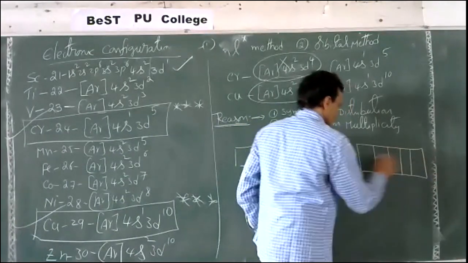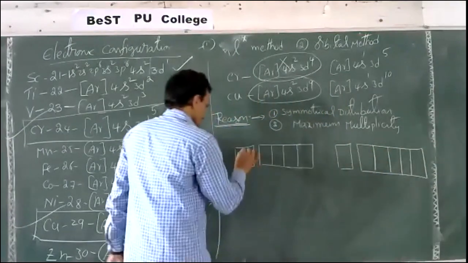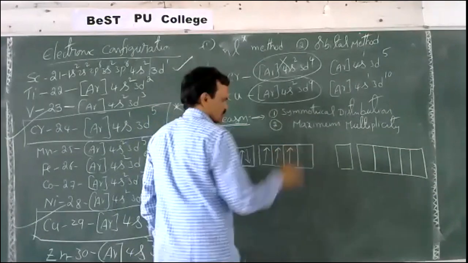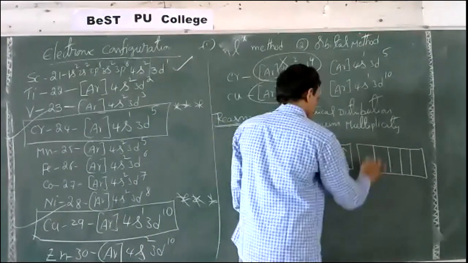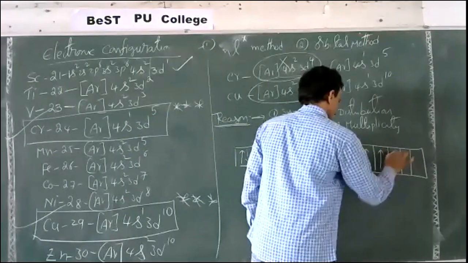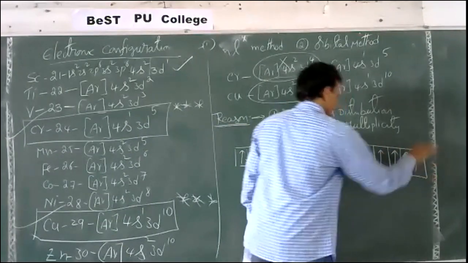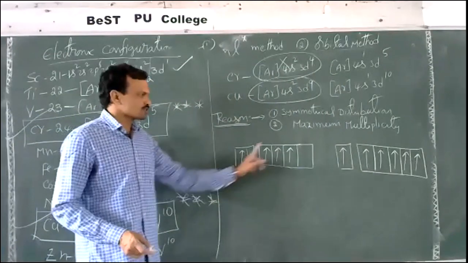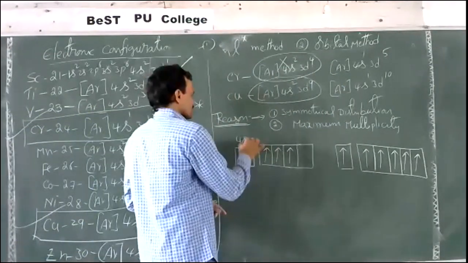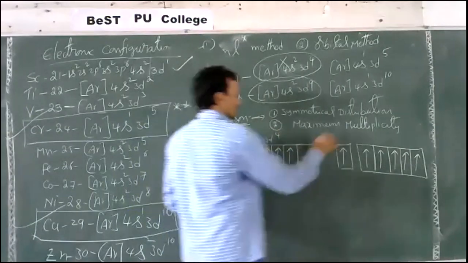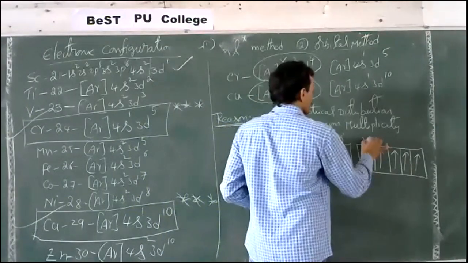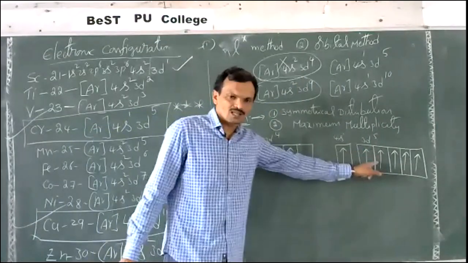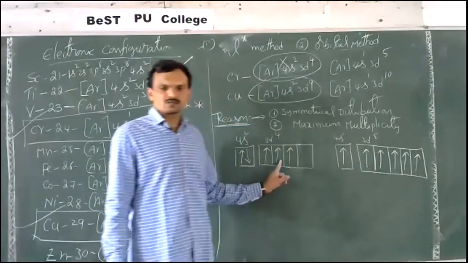See what the difference is. This is 4s2 3d4. This is 4s1 3d5. Among these two, the second one is more stable compared to the first one.